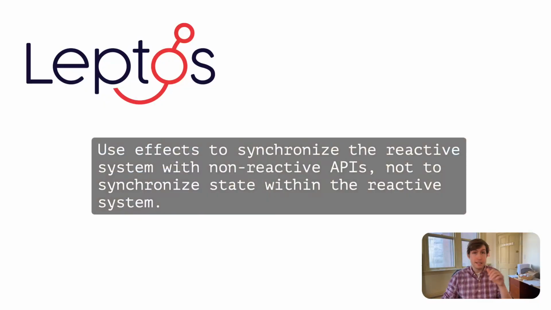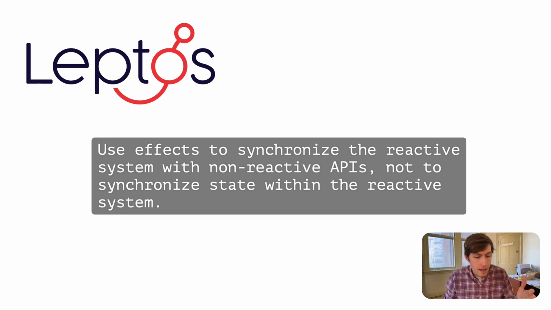And this is something I tell people all the time: not to use effects to write into signals. It's actually in the create effect docs, but I hadn't had such a clear example of why it was a bad idea until then. So if you want to know when to use create effect and when not to use create effect, there's actually a really simple rule. And it's this. This is right in the create effect docs, but do people read docs?